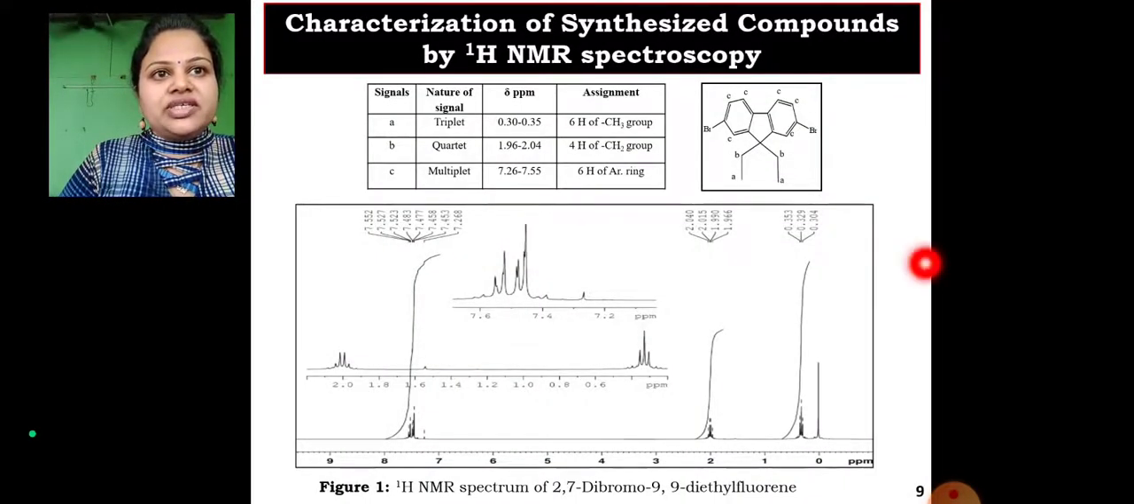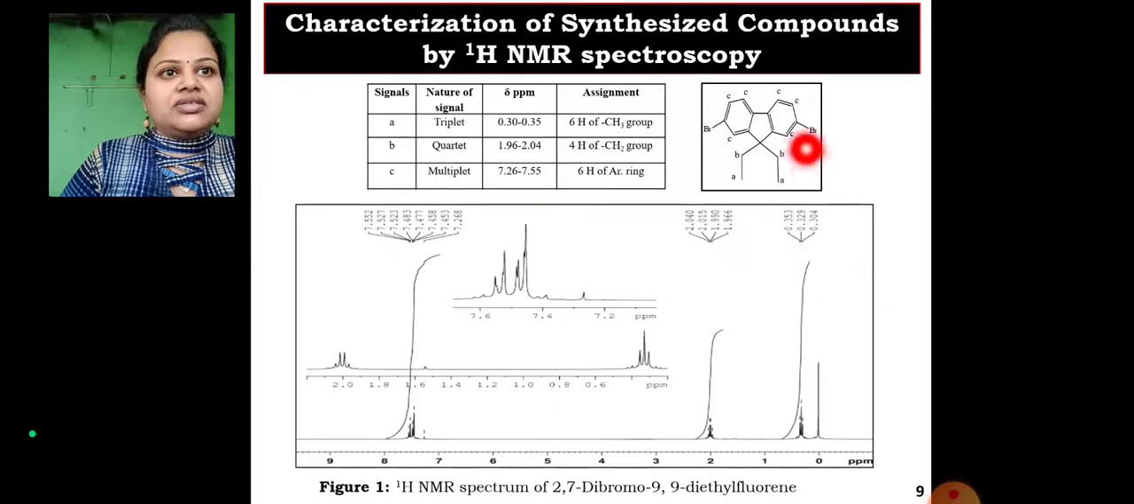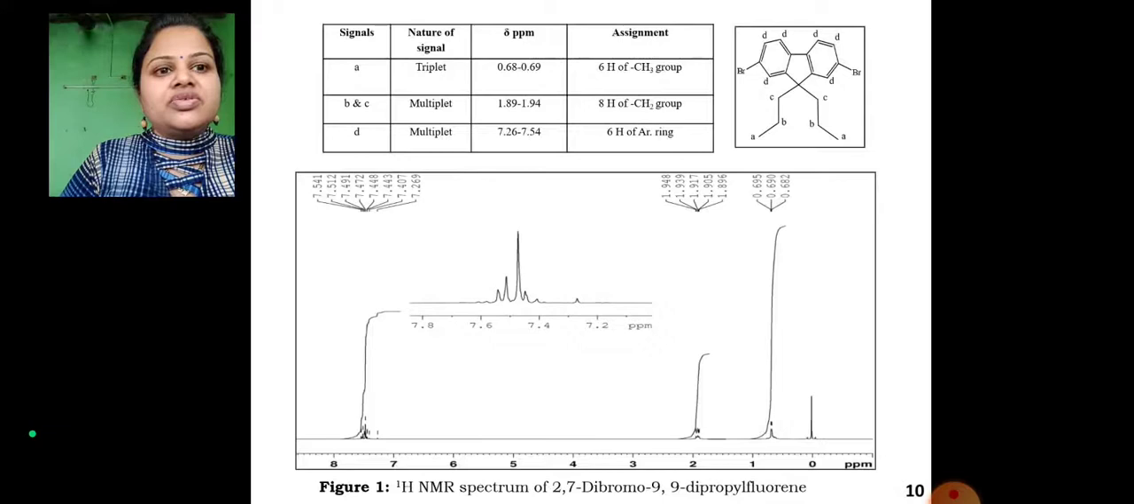This slide shows the characterization by H1 NMR spectroscopy of the synthesized compounds. This is the NMR spectrum of 2,7-dibromo-9,9-diethylfluorene. Also this is another NMR spectrum, of 2,7-dibromo-9,9-dipropylfluorene.